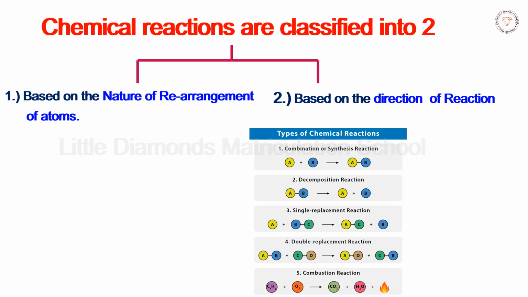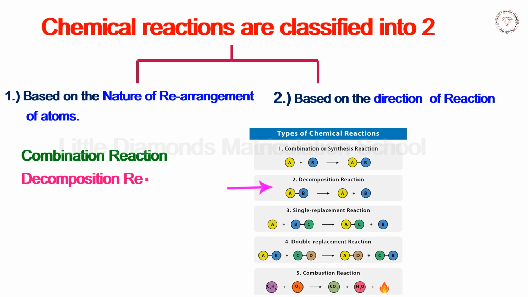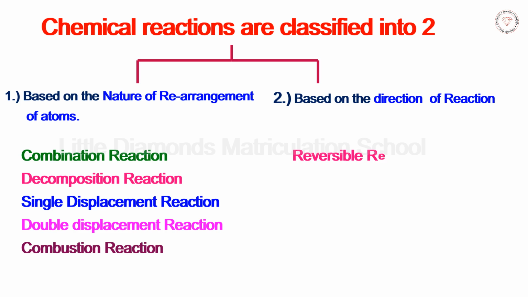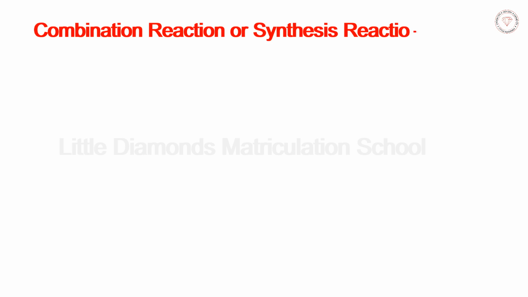The types of reactions that come under the first category are combination reaction, decomposition reaction, single displacement reaction, double displacement reaction, and combustion reaction. Reversible reaction and irreversible reaction are the two types that come under the category based on direction of reaction.